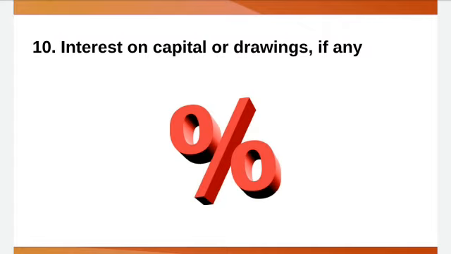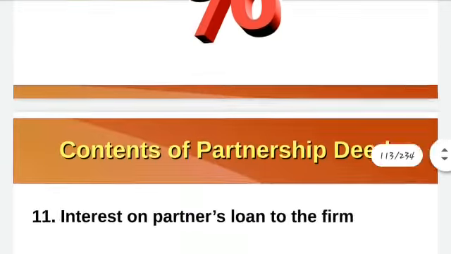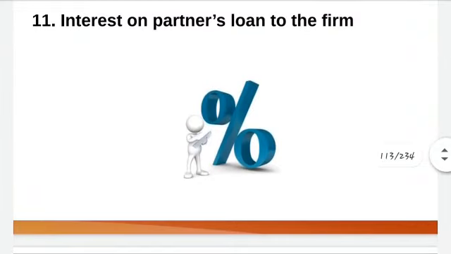Interest on capital means, for example, the company is going to earn so much profit. If any one of them is going to charge interest on that, on the profit which they are going to earn, if they are going to get extra, then that has to be decided: how much they will get, the rate of the interest they are going to get, and the drawings also. Drawings of the partners means whatever amount they are going to take out, that also has to be decided.